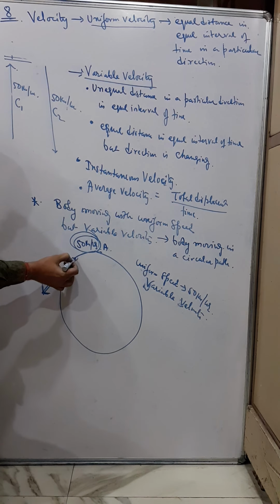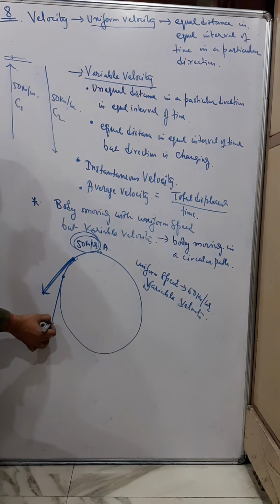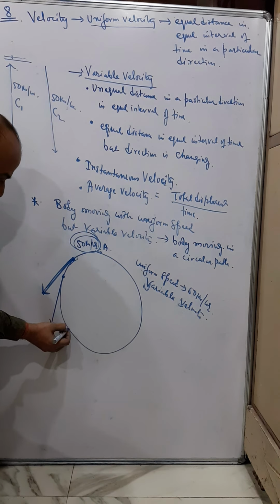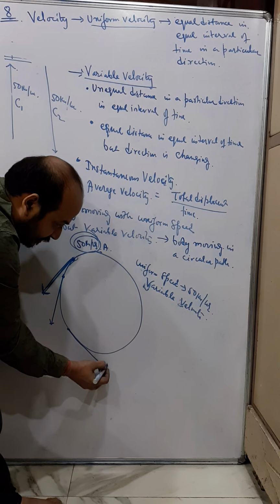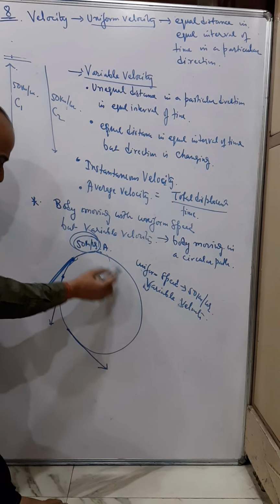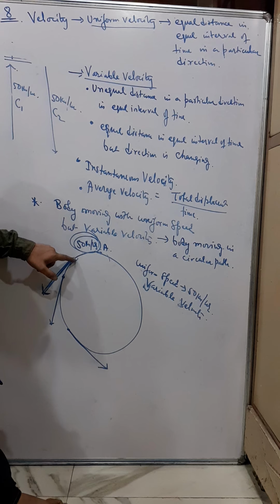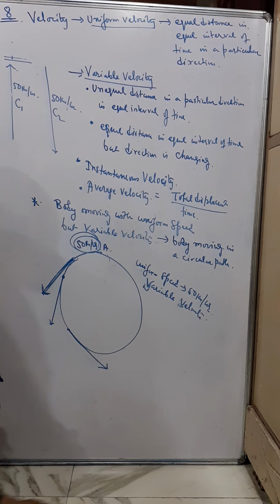When the car comes here, the direction becomes this. When the car comes here, the direction becomes this. That is why a circular motion happens. You learn in higher classes about this uniform circular motion.